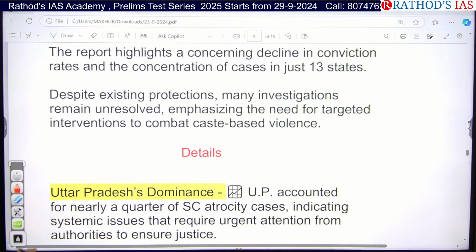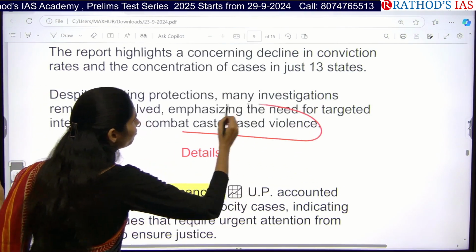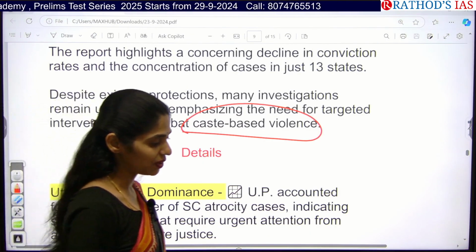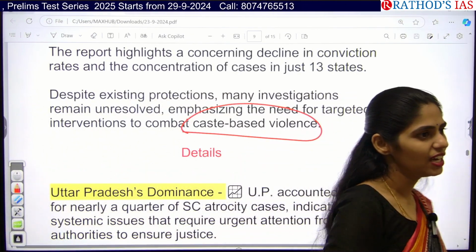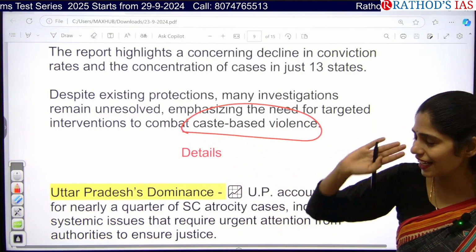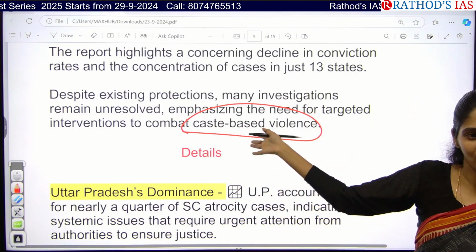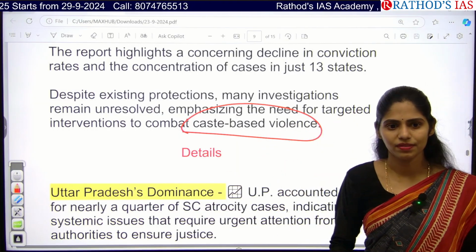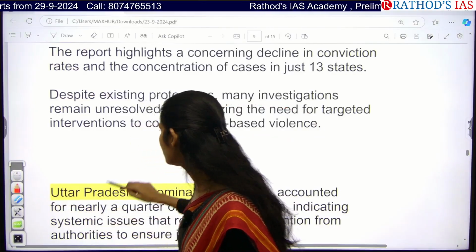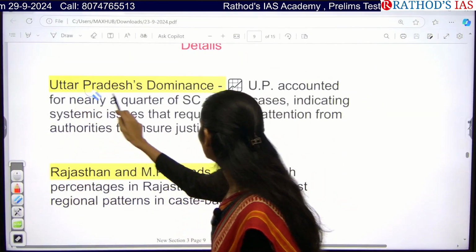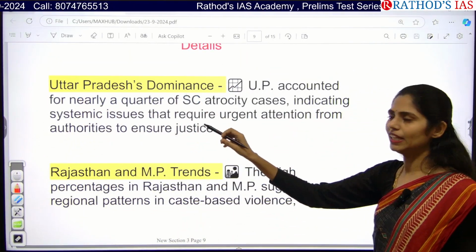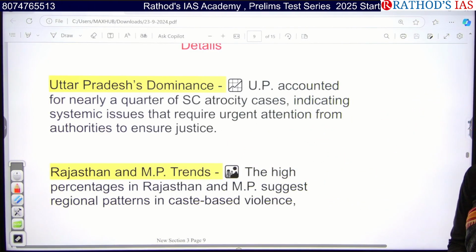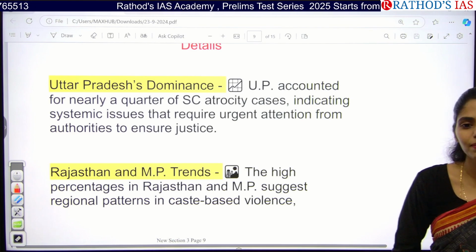Okay, so we can say that this is an example of caste-based violence. Actually, yesterday I gave one question to mains answer writing students regarding caste-based violence, and I said you have to write an example, and today there is an article regarding a caste-based violence example. So see these details. Uttar Pradesh is dominant. Uttar Pradesh shows nearly a quarter of SC atrocity cases, indicating that yes, there are some systemic issues.